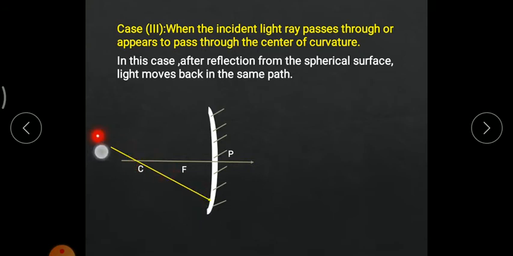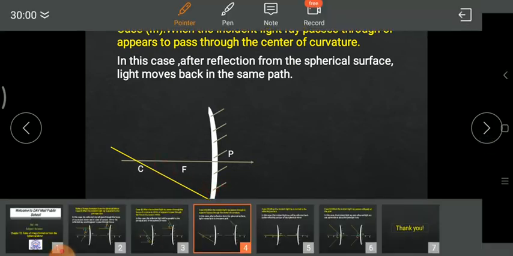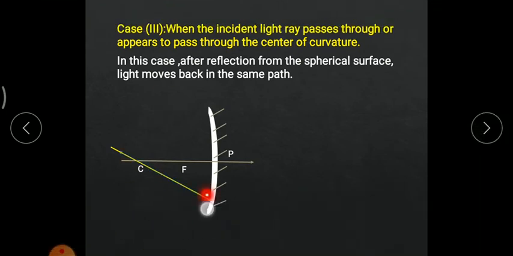What if the incident light ray passes through the center of curvature? What will happen? The reflected light ray would trace back its original path. This was the path of the incident light ray. The third case says whenever an incident light ray passes through the center of curvature, the reflected light ray would travel the same path as the incident light ray. The incident light ray was traveling in this direction, so the reflected light ray will travel the same path.